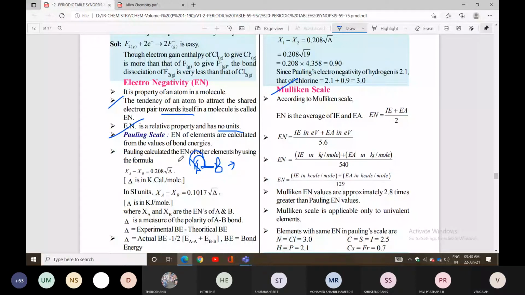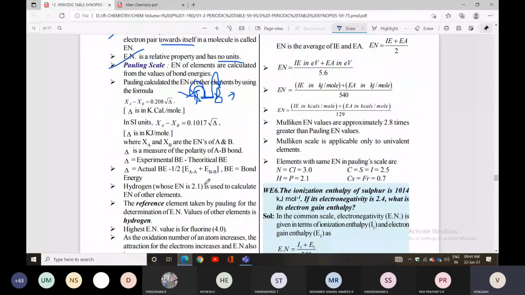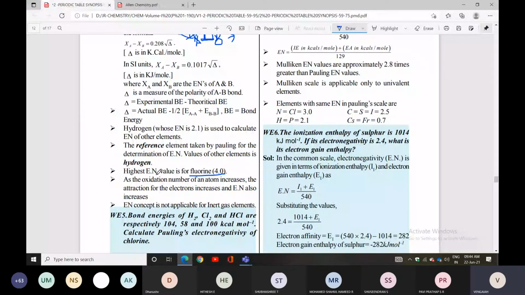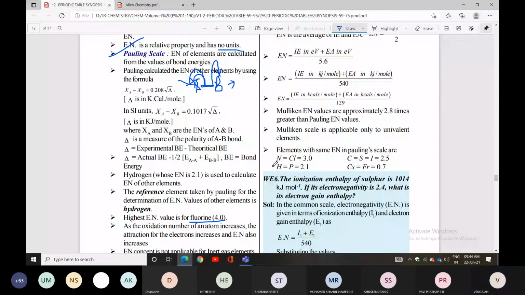So the highest electronegativity value is fluorine, which is 4. After fluorine, we have oxygen. After that, nitrogen and chlorine, which have 3. After that, carbon, sulfur, iodine. After that, hydrogen, phosphorus. After that, cesium, francium. All these points you can remember.